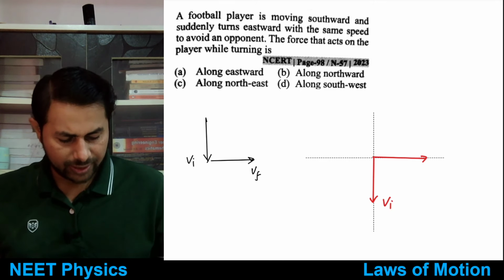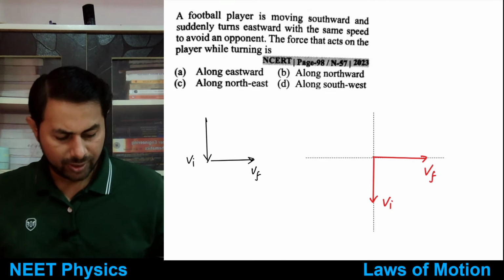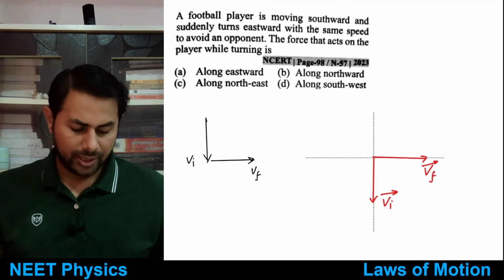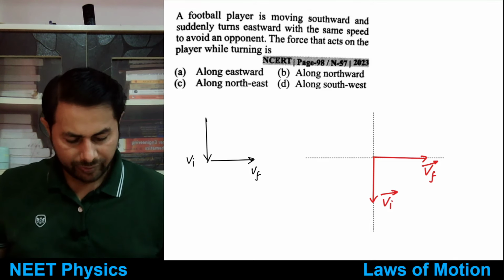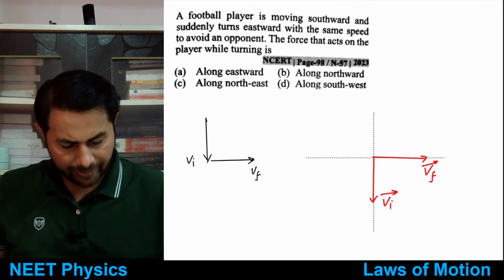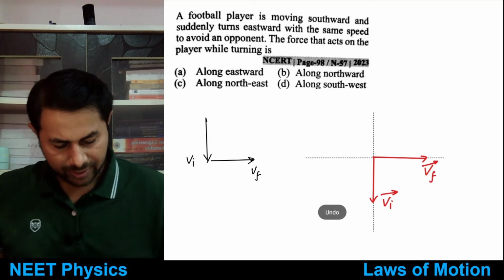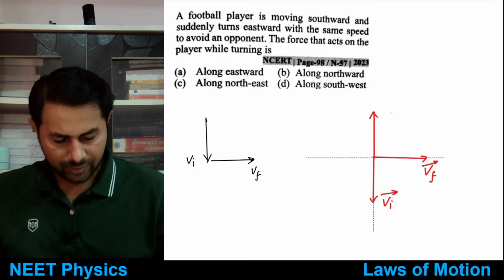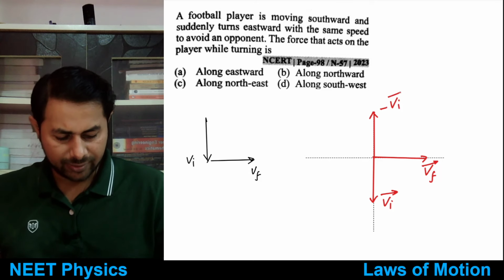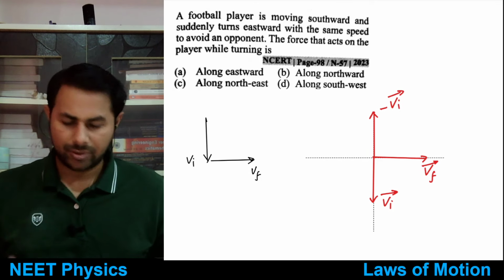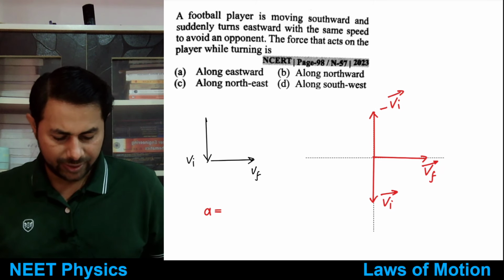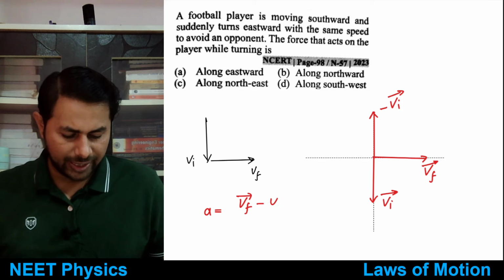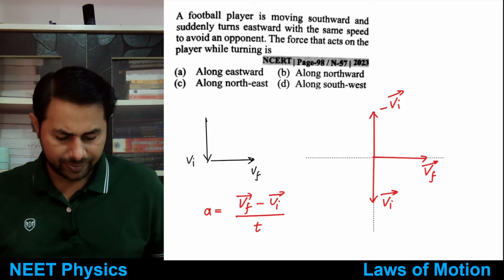Then I want to add vf and minus vi. Minus vi would be directed like this. Because to find acceleration, it is final velocity vf minus vi divided by time.